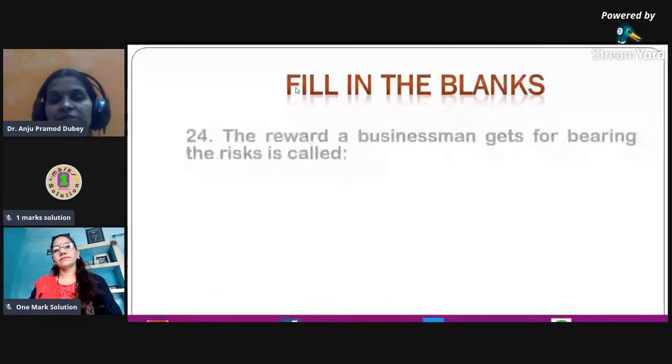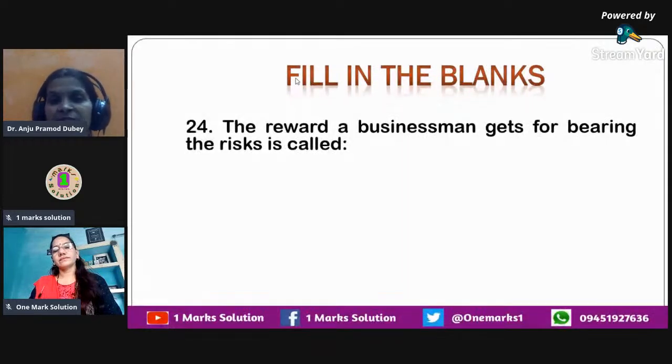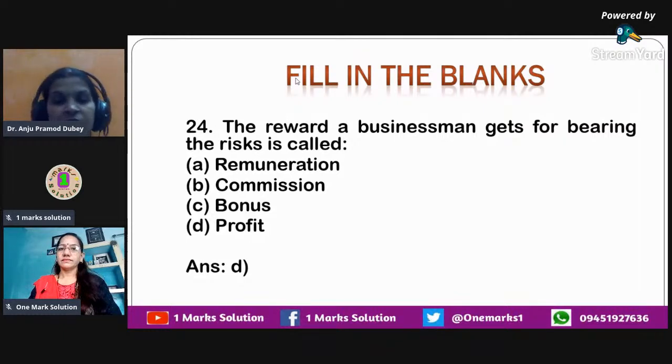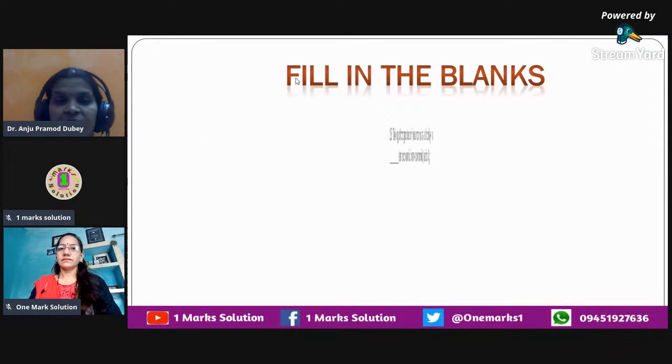The next question that we have is, the reward that a businessman gets for bearing the risk is called as, I had already told you, for risk you get profit. So the correct answer is D option, that is profit. Remuneration is paid to employees, commission is paid to agents, bonus is paid to owners, and bonus could also be paid to employees as well, but a businessman gets the profit as return. So that's the option that we selected.